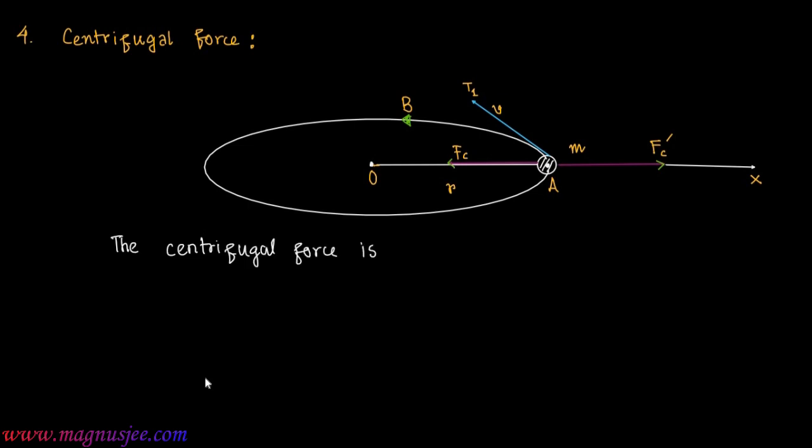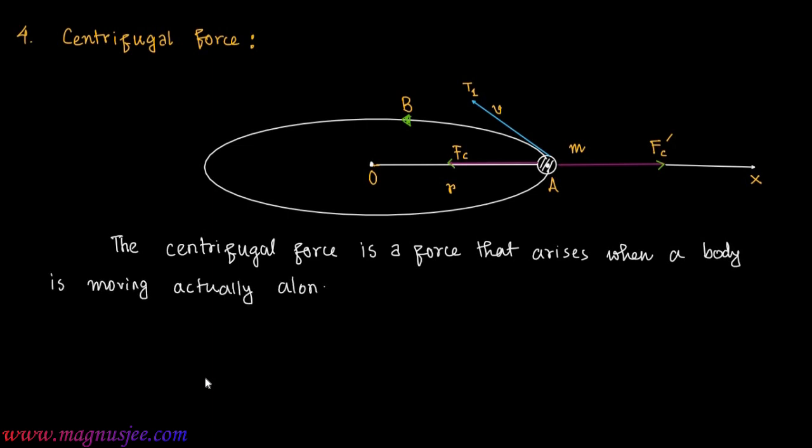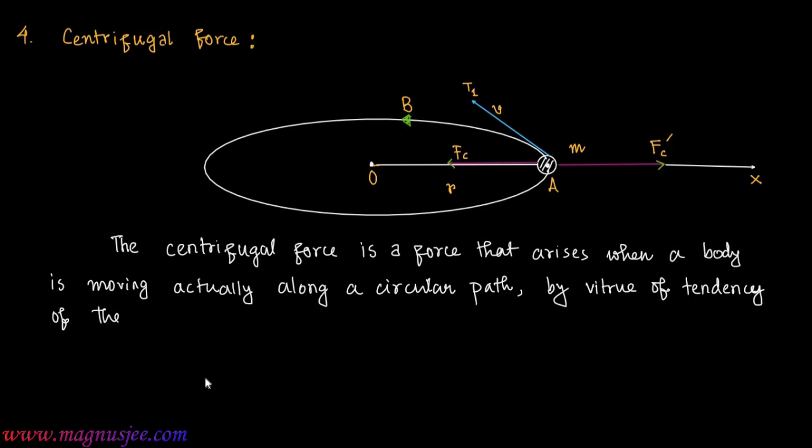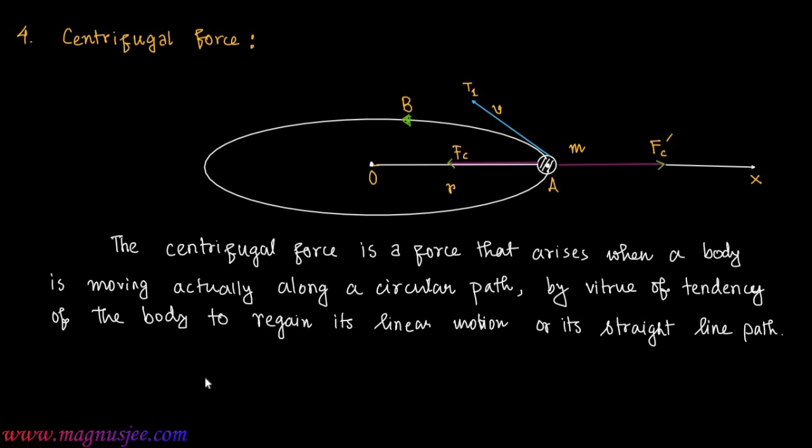Centrifugal force is a force that arises when a body is revolving, moving along a circular orbit or path, by virtue of the tendency of the body to regain its linear motion or its straight line motion or translational motion.